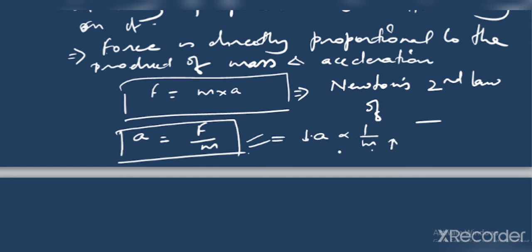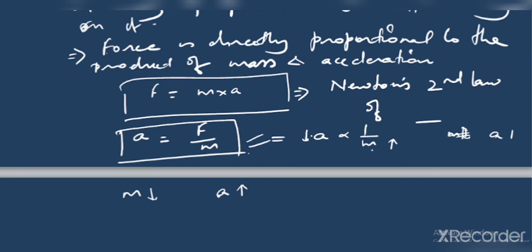If mass is smaller, then acceleration will be more. Do you get this point? If you have less mass, then acceleration obviously is going to be higher. So they are inversely proportional to each other.